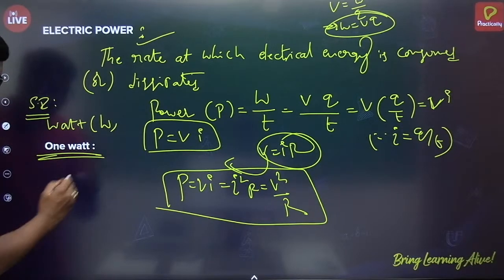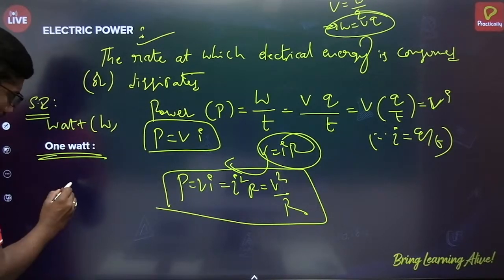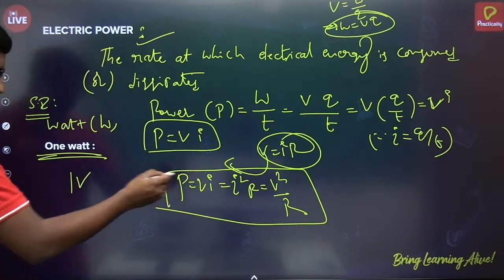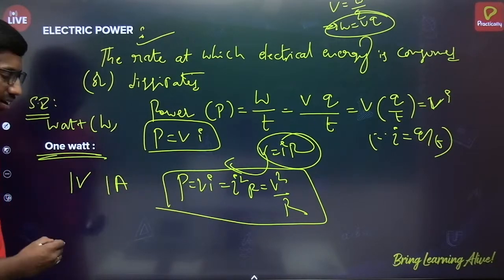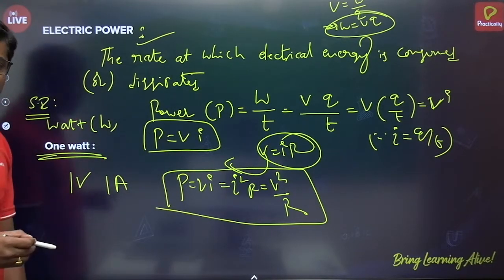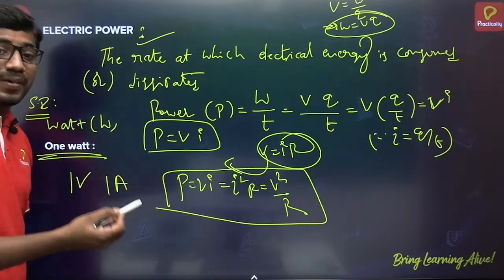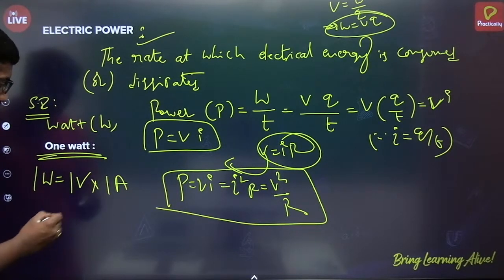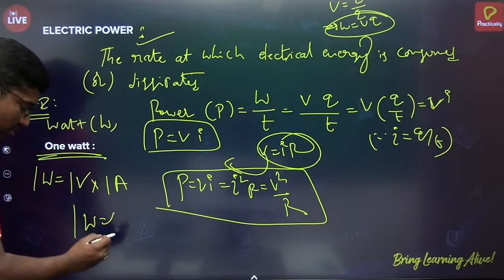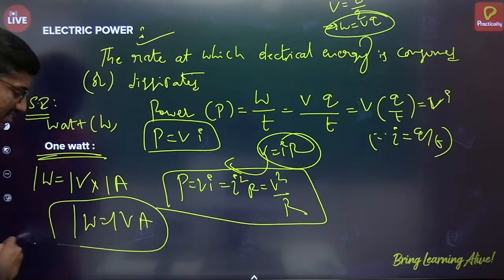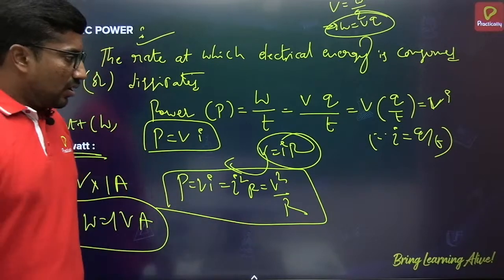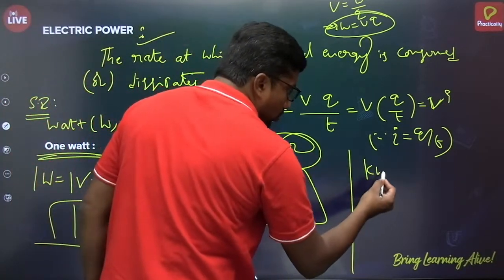We can define 1 watt as: if 1 volt potential difference is applied, and 1 ampere current flows in an electric conductor, then the power consumed or dissipated by the conductor is said to be 1 watt. So 1 watt is equals to 1 volt multiplied by 1 ampere. So 1 watt is equals to 1 volt ampere. Basically this watt is a very small unit, so we will express it in terms of kilowatts. Kilowatt is equals to 1000 watt.